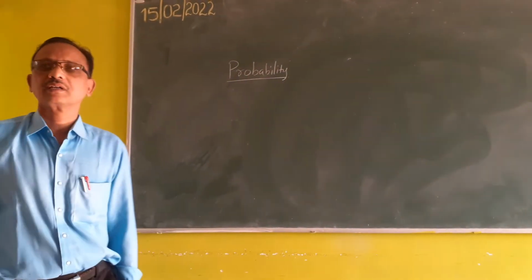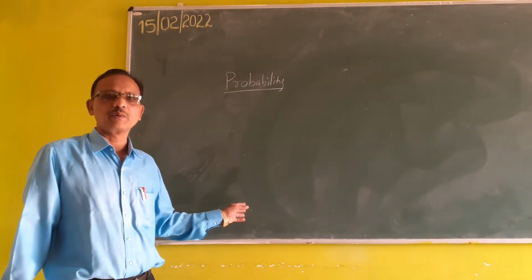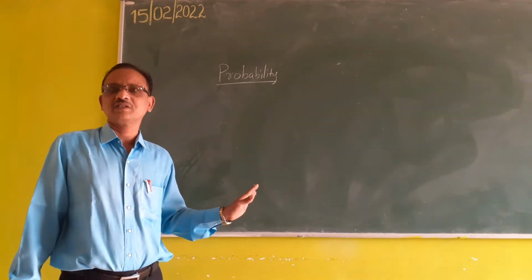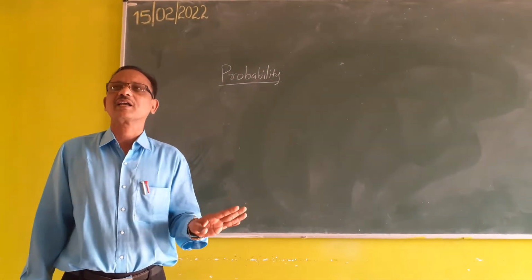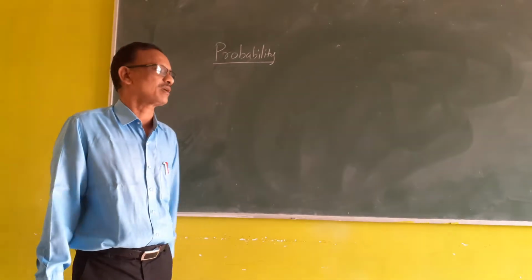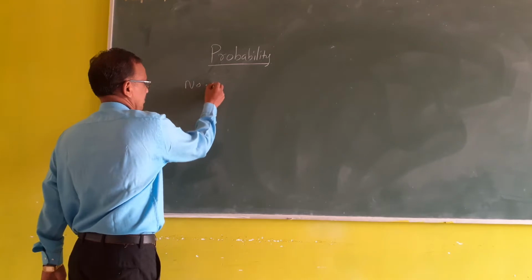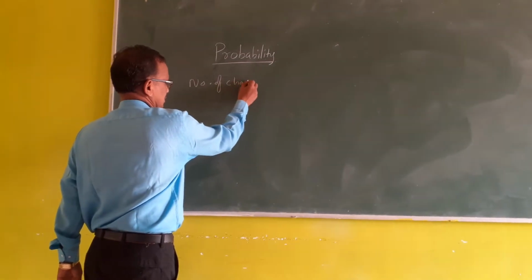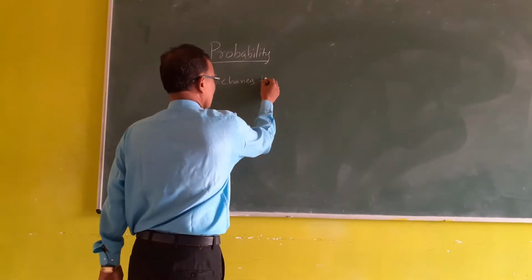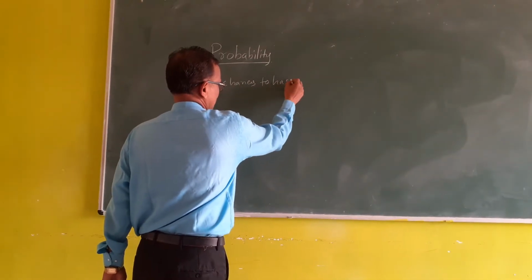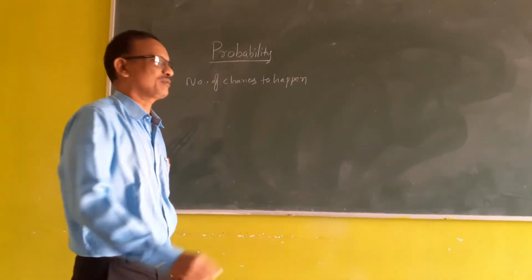Okay. So what is meant by probability? Probability is the number of chances for an event to occur. In simple words, the number of chances for an event to happen.